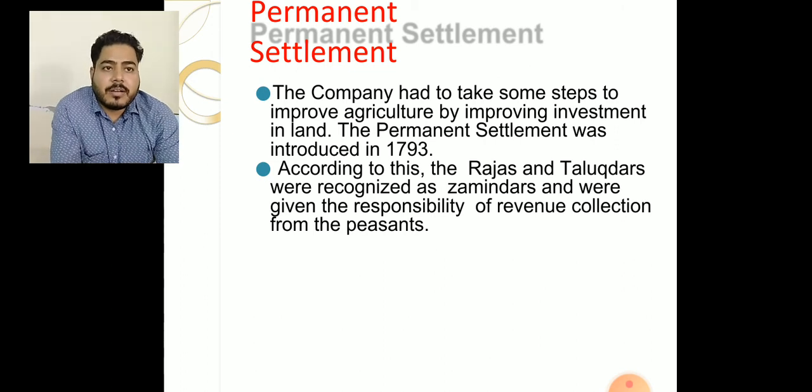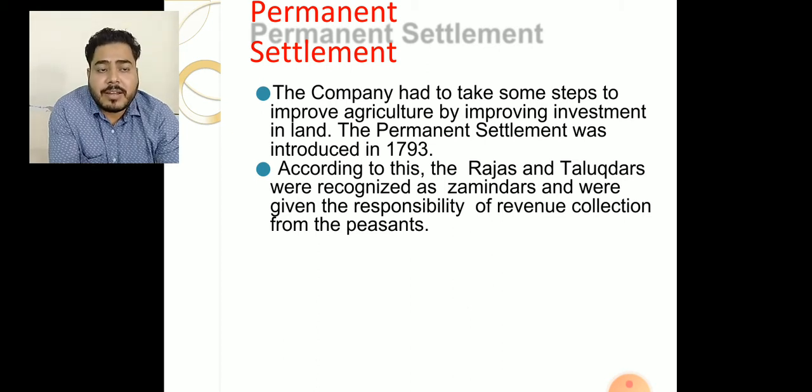Now, according to this revenue system, the British East India Company, to improve the collection of revenue, introduced three major revenue reforms in India. The first one is the Permanent Settlement. Permanent Settlement means they fixed the revenue collections from the peasants in India, and the Company had to take some steps to improve agriculture by improving investment in land. The Permanent Settlement was introduced in 1793 by Lord Cornwallis.